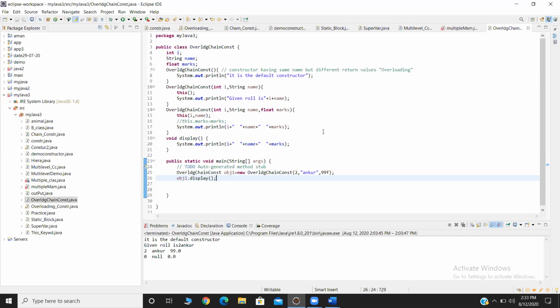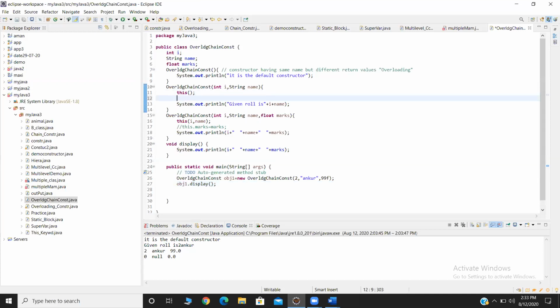Yes, ma'am. After line number 11, please write this dot i equals to i. Now you are giving the value, and in line number 16 you are using that value, right?